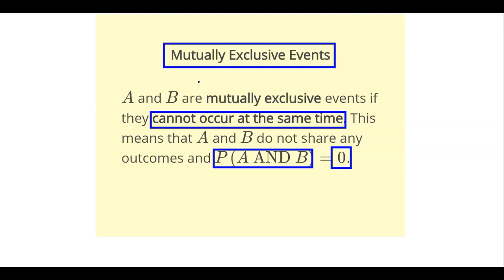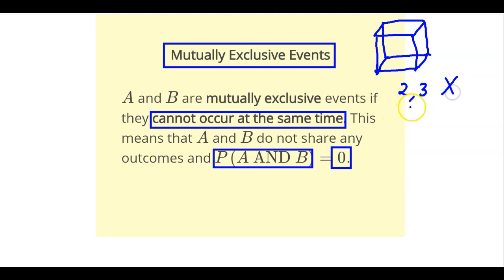Now let me give you an example. You roll a dice and you look for a number. If you roll the dice and I ask you what did you get, you either say it's 1, 2, 3, 4, 5, or 6, right? But is it possible to get 2 and 3? No. Is it possible to get 1 and 6? No. So what does that mean? These are mutually exclusive events. If one happens, the other one just cannot occur.